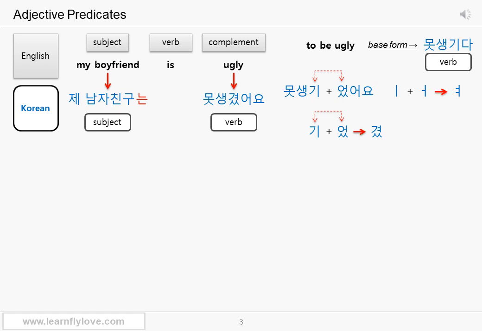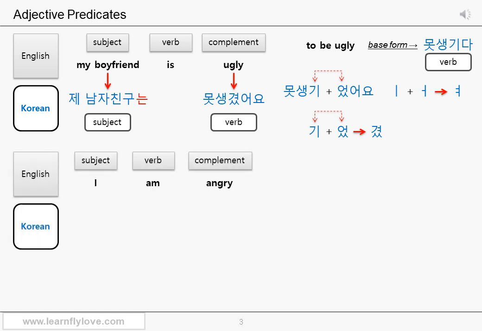You might wonder how you put this verb in the actual past tense then, as you say, my boyfriend was ugly, since you've already used the past tense ending. We'll talk about this later, no worries. Next example. I am angry.